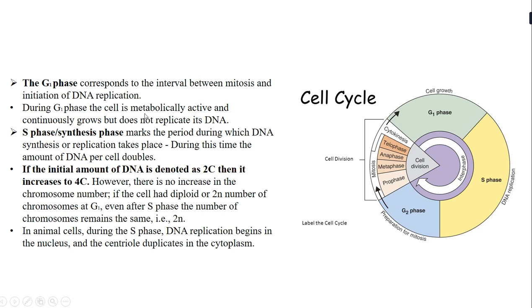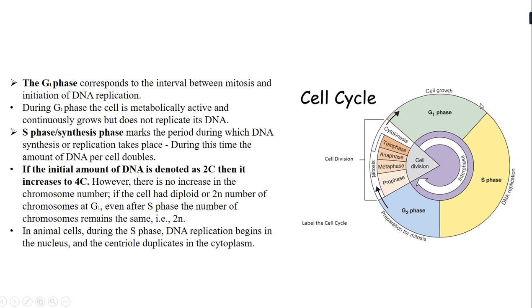Now first let us study the interphase, and then we will go to the M phase, that is the mitosis phase. Let us start with the G1 phase. The G1 phase, or gap 1 phase, corresponds to the interval between mitosis and the initiation of DNA replication. If you remember, I said that DNA replication takes place in the S phase, the synthetic phase.